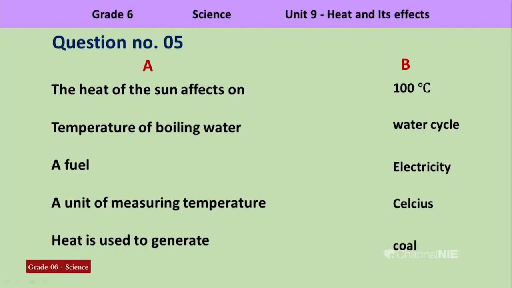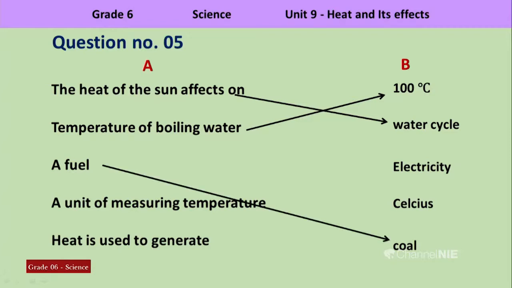The answers given here are 100 degrees Celsius, water cycle, electricity, Celsius and coal. Here are the answers. Let us match them. Look at the first one. The heat of the sun affects the water cycle. We discussed it earlier. Temperature of boiling water. We know that water starts boiling at 100 degrees Celsius.